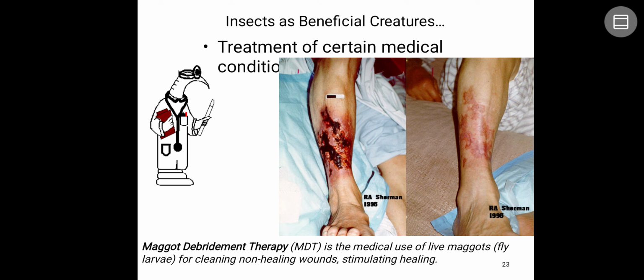It is a medicinal use of live maggots, that is fly larvae, for cleaning non-healing wounds and stimulating healing. Especially for sugar patients or diabetic patients, healing of a wound may take too much time. So sometimes it's very difficult to cure. In that condition, you can go for maggot therapy so that you can heal the wound as early as possible.